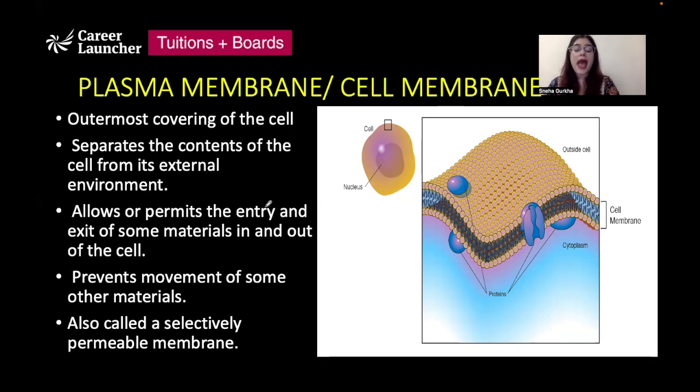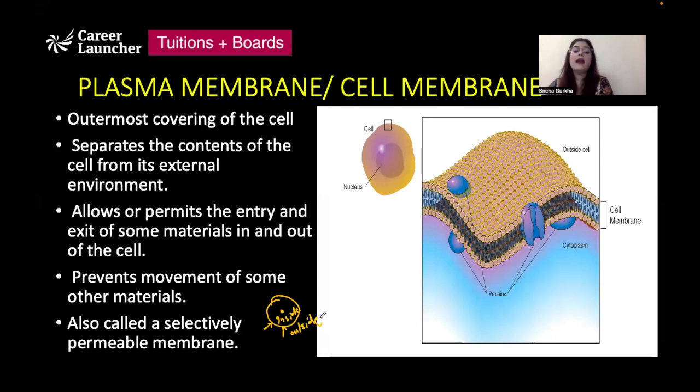The cell membrane acts like a separation. It separates the content of the cell from its external environment. So, for example, this is the cell. This is the plasma membrane of the cell. This represents inside the cell, and this represents outside the cell. So, the plasma membrane sort of forms a demarcation between the internal environment of the cell and the external environment of the cell.